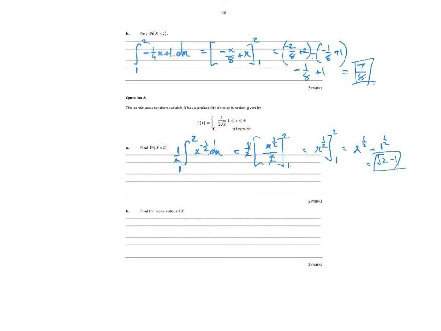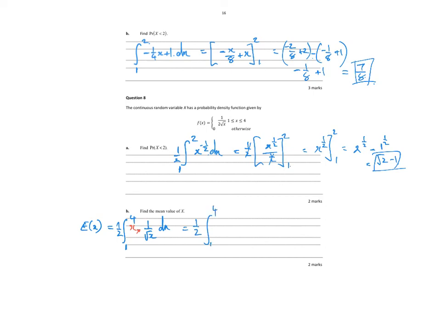Find the mean value of x. So the mean is when the whole thing equals... that's the median, isn't it? Jeez, Mr. Carl. So mean is the expected value, E of x. I haven't done one of these for a little while. And that's equal to the integral between 1 and 4 of a half times 1 on root x, but remember, x times that. So that's equal to a half at the front of 1 and 4.